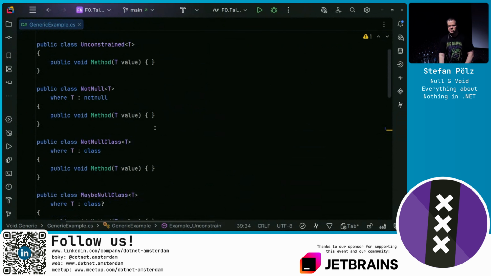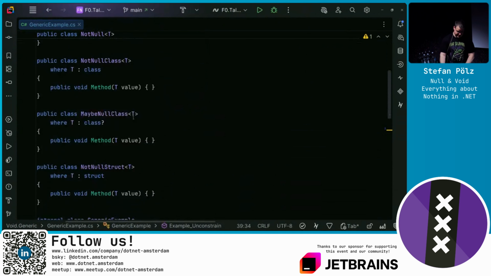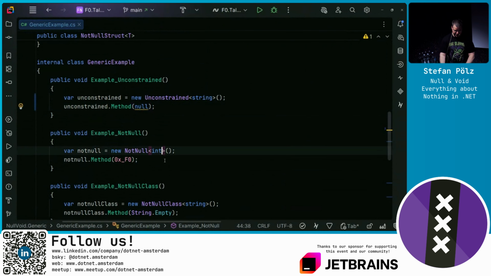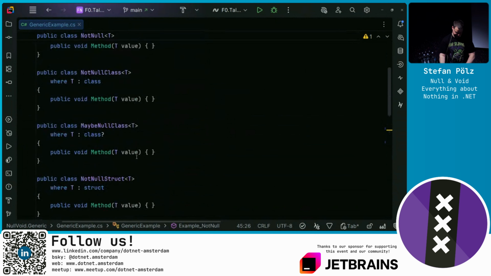Now let's take a look at some constraints. Since C# 8, we can apply the not null constraint. This now means anything that is not null. That excludes a nullable value type. If I use int question mark, we get a warning. The constraint is violated. And same with a string question mark, a nullable reference type violates the not null constraint. Then we get a warning. If I make it non-nullable, everything is great.